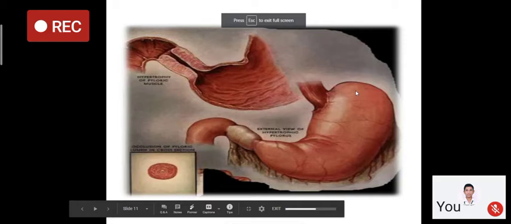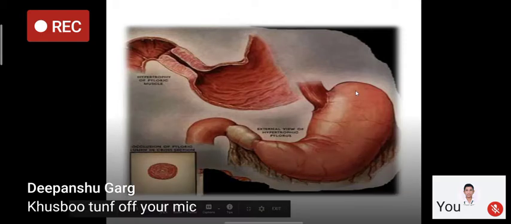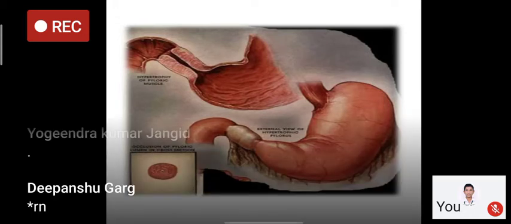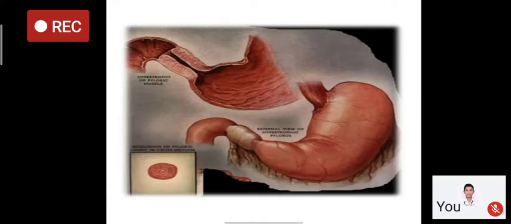Sorry for the interruption. In the left lower corner, the picture is showing narrowing of the lumen of the pylorus part at the first part of the duodenum. So there is proximal dilatation of the stomach. So the contents of the stomach are not going into the duodenum, and it will lead to gastric outlet obstruction.